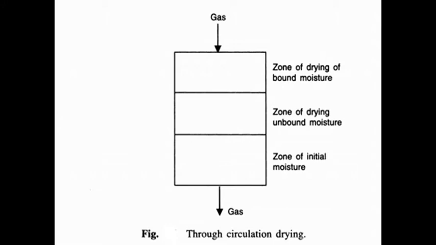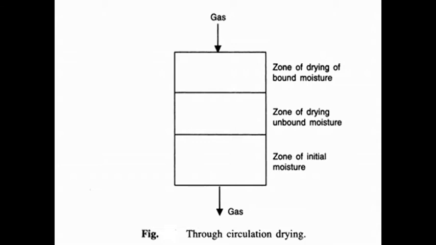Hello students, we are going to discuss time of cross through circulation drying. This figure shows through circulation drying, with gas entering at the top and gas leaving at the bottom. There is a zone of initial moisture, then a zone of drying of unbound moisture. Unbound moisture is water that evaporates easily with a normal moisture balance. There is no pressure on such water.